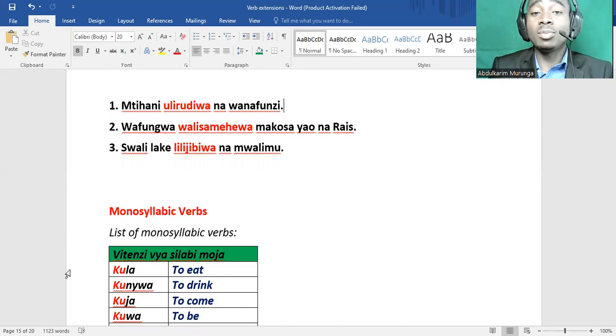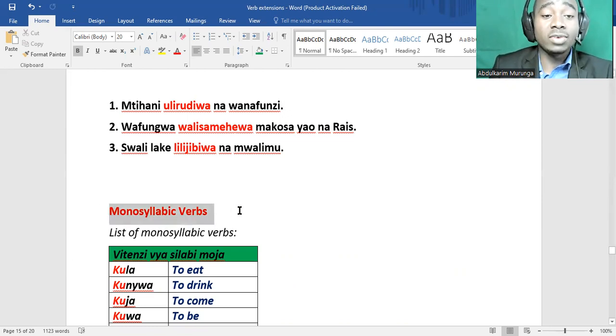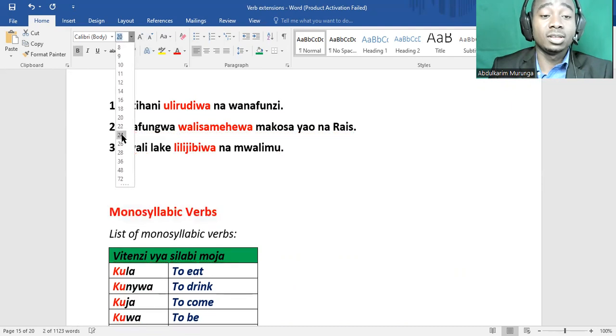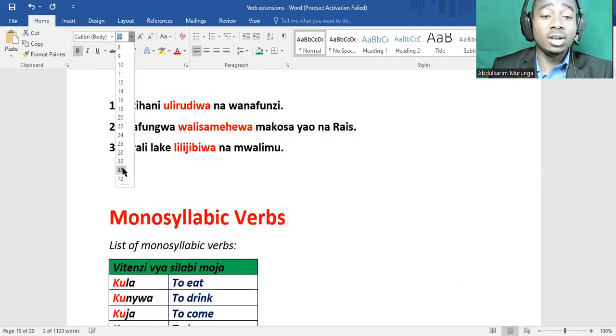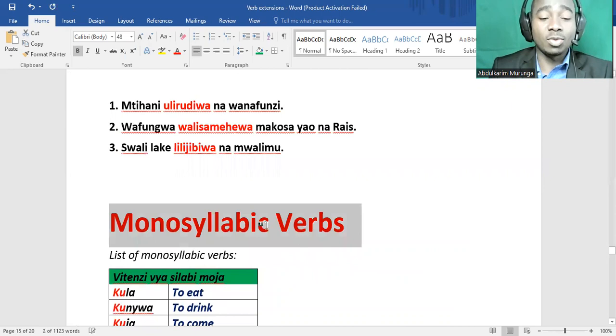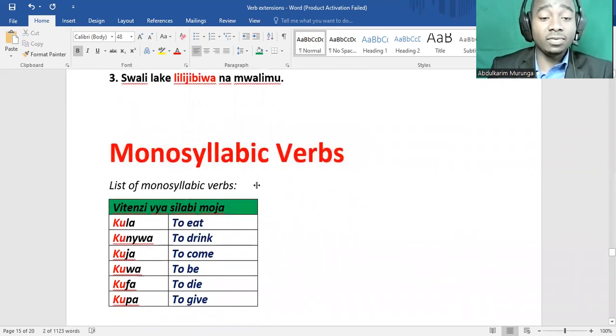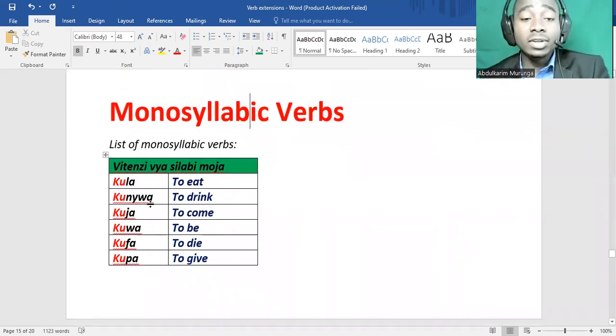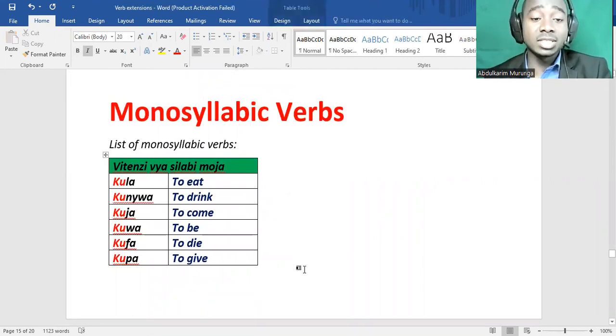We just finished talking about verbs of Arabic origin. Now we go to monosyllabic verb. When we say monosyllabic verbs, these are verbs that have one syllable. Okay, they have one syllable. These verbs, they need the infinitive ku, so that they make some sense to this verb.